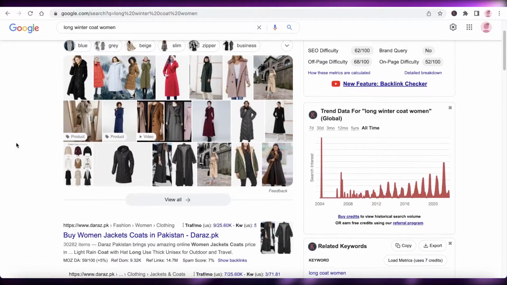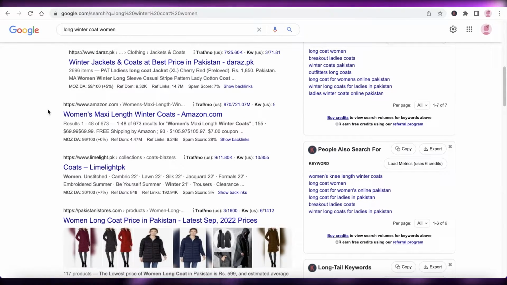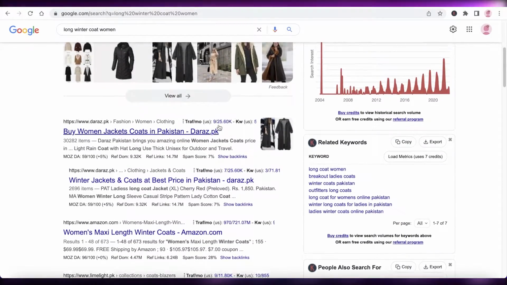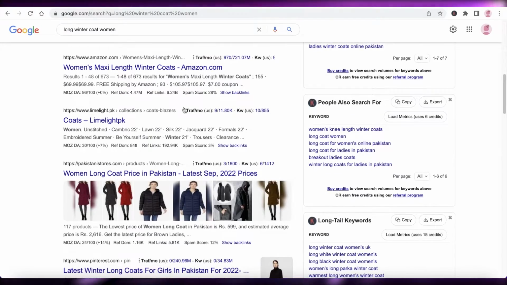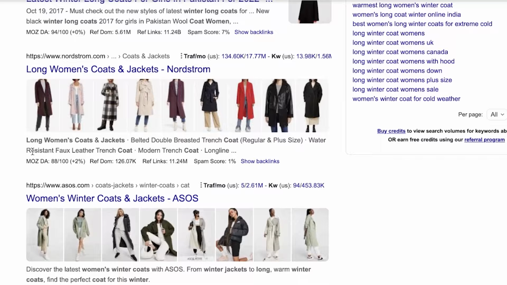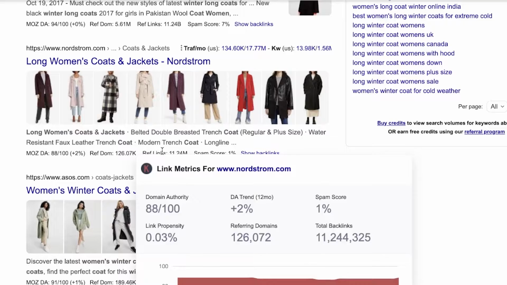For you to be able to hold your ranking on Google, you need to have a strong DA. What is DA, you might wonder? Well, I have Keywords Everywhere installed over here, which allows me to browse the keyword or SEO metrics of all of these websites. So you can see on the bottom right of every link, you can see DA, and DA basically means domain authority or domain ranking. That means the total number of backlinks that the domain is getting, and you can also browse the referring domains and the reference links.